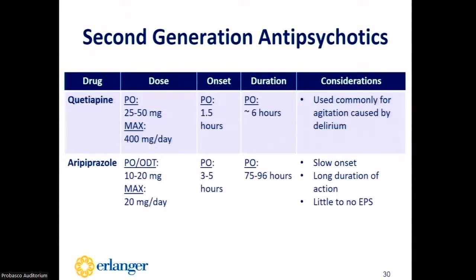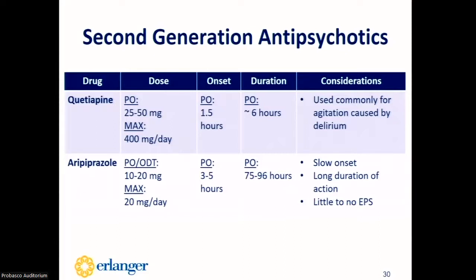So when comparing quetiapine and aripiprazole to the agents on the previous slide, they will have a much slower onset of action, and only the oral forms are available or approved for acute agitation management. They're not going to be the optimal agents in an agitated patient needing a fast-acting medication right away.